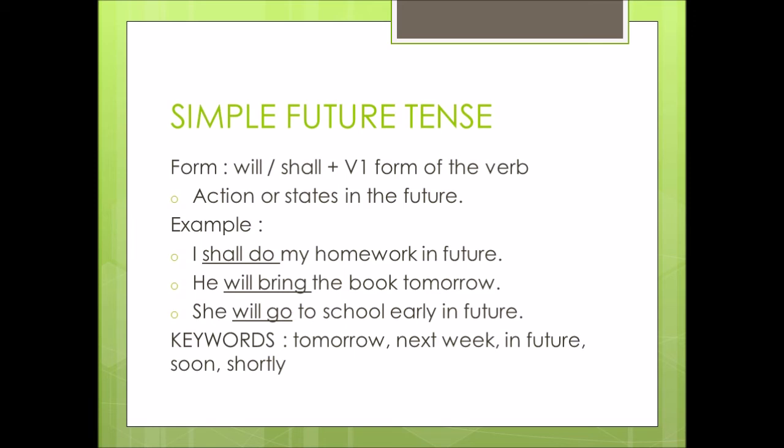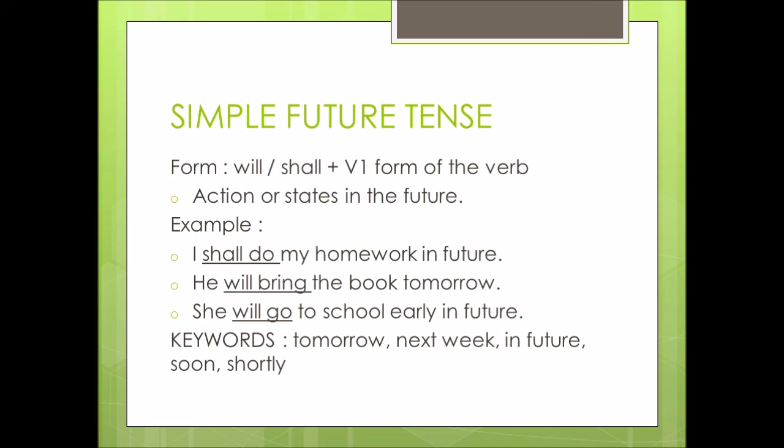For example, I shall do my homework in future. So this is the future tense. You are using the format of shall plus V1 form of the verb. You are using shall because your subject is I here. As I said earlier, if your subject is going to be I and we, you have to use shall plus V1 form of the verb.